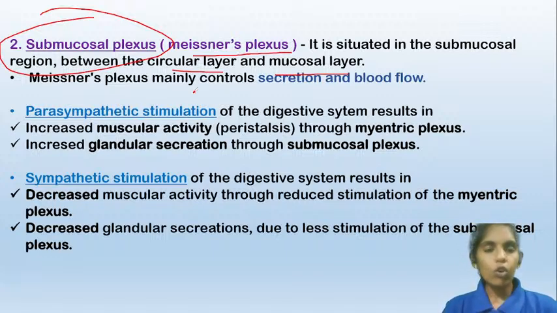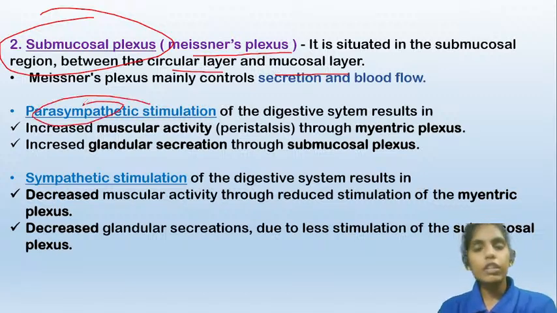You know that the autonomic nervous system in our body is divided into two types: the sympathetic one and the parasympathetic one. If the parasympathetic one is stimulated, then there will be an increase in the muscular activity of the digestive canal, and also an increase in the secretions.